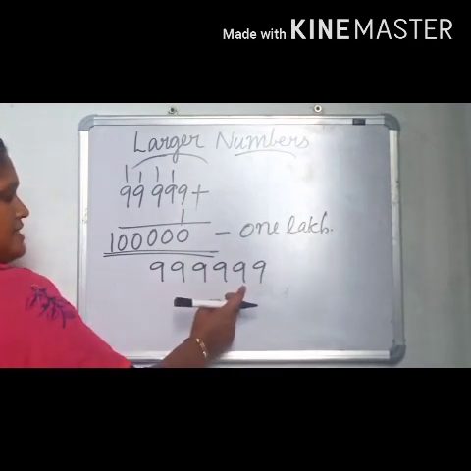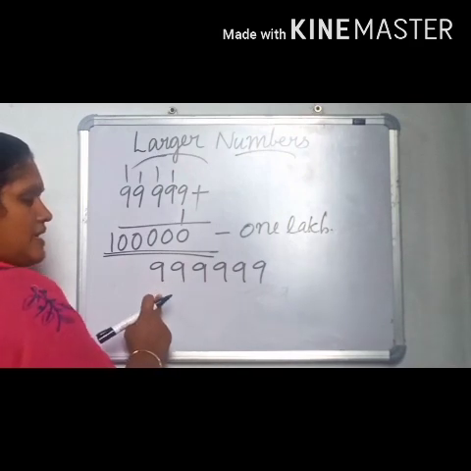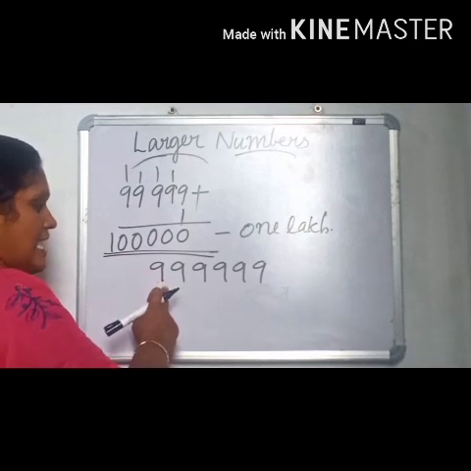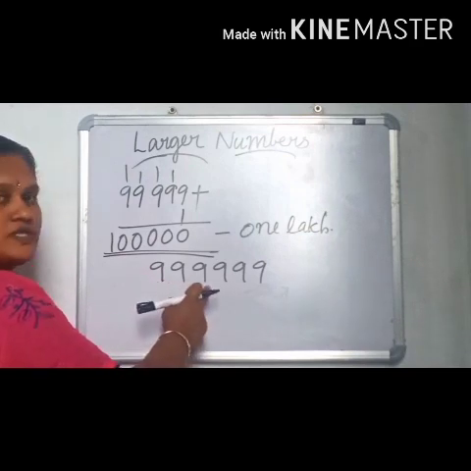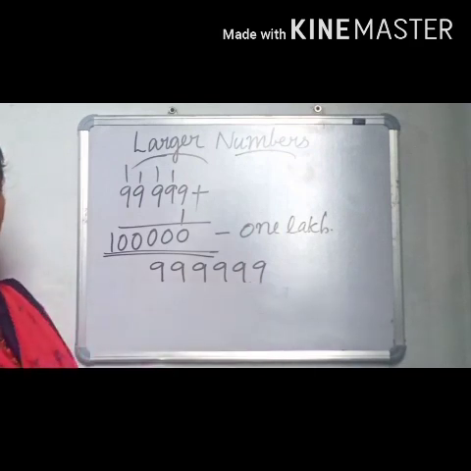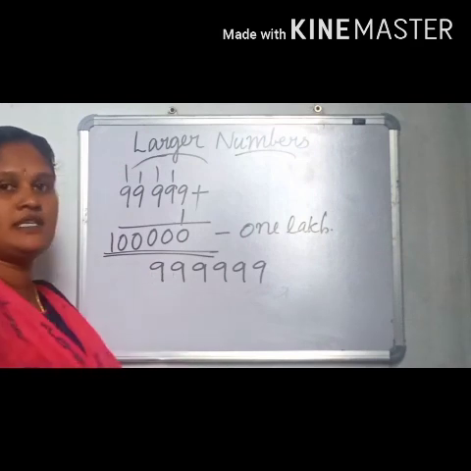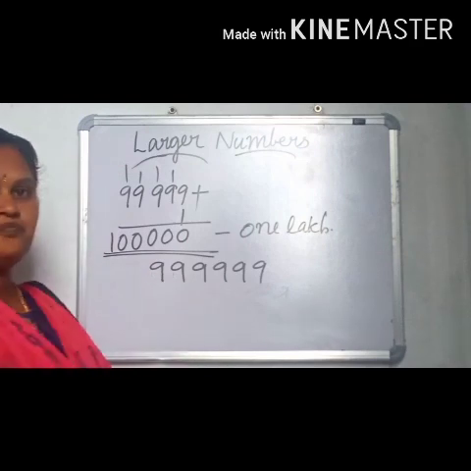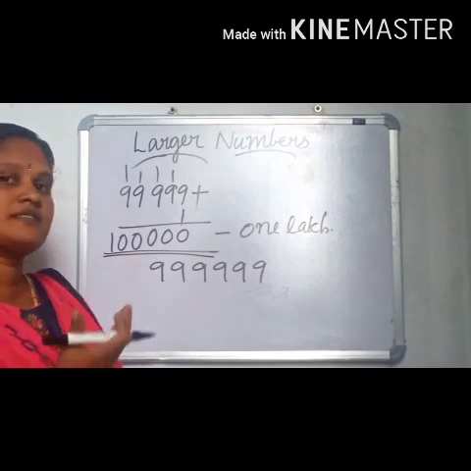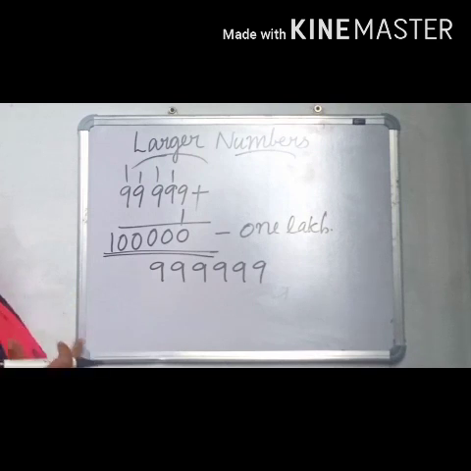Ones, tens, 100, 1000, 10,000, lakh. How do we read this number? 9 lakh, 99,999 is the number name of the greatest 6-digit number. Clear?